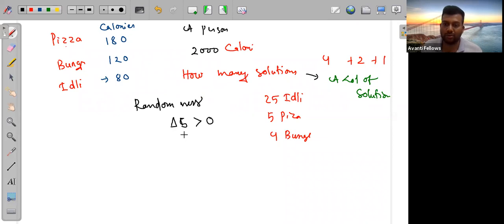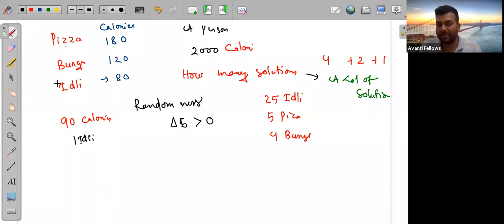We can say disorder also, because we can't control it, with a lot of different solutions we are getting. So that's why in that case the change in entropy will be greater than 0. But instead of 2000 calories, now if I say the person is told to take only 90 calories, in this case also we can have some randomness, because we can take a half burger, half pizza. But consider if we can't halve it, then we can take one idli. One idli is the answer for this. Okay, correct.